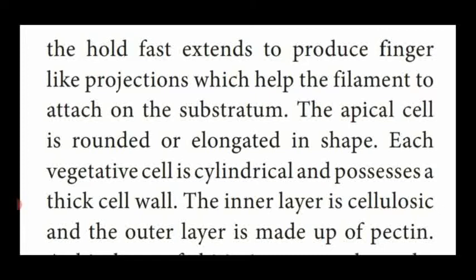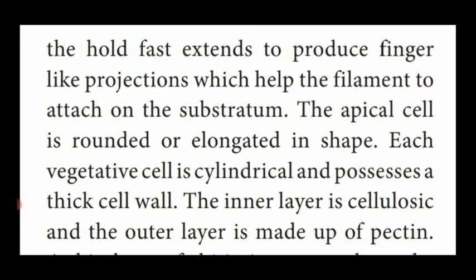That's why I told you the function of the holdfast cell is to attach the thallus to the substratum by producing finger-like projections. Then the apical cell is round shaped or elongated. Except the basal cell and apical cell, other cells are cylindrical in shape.